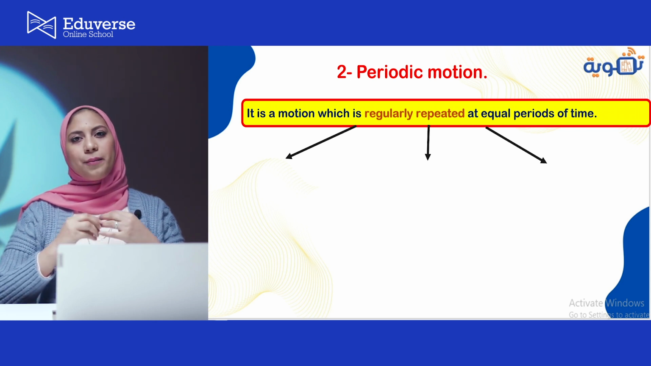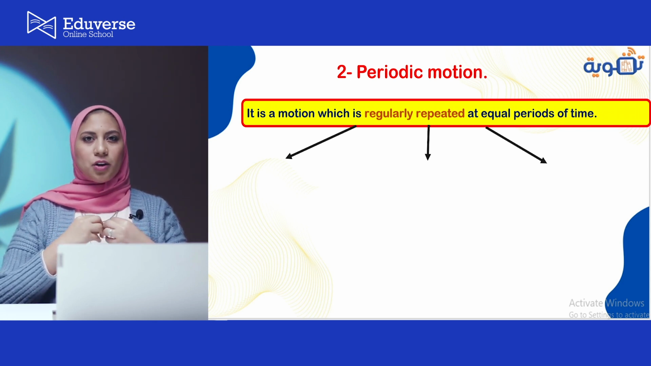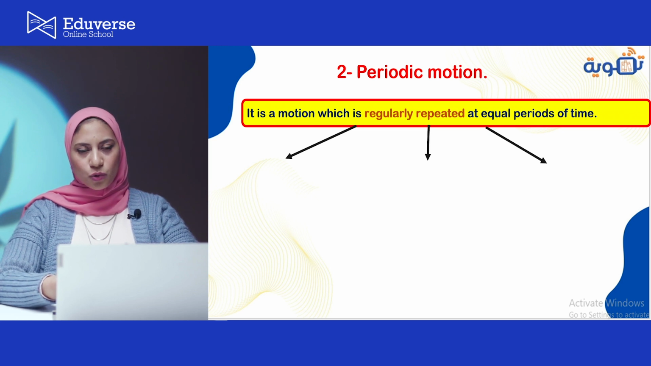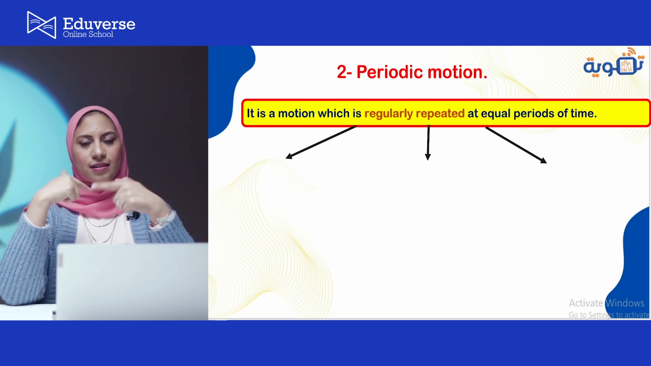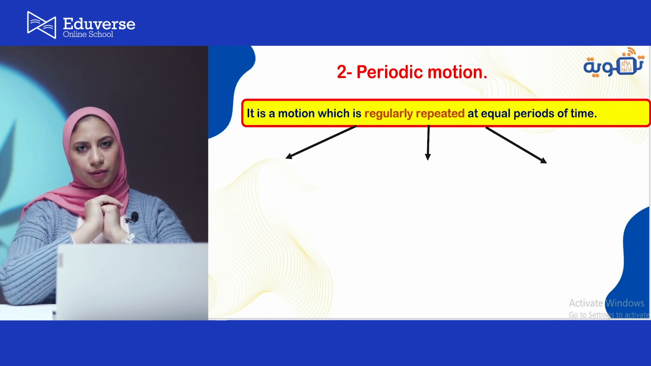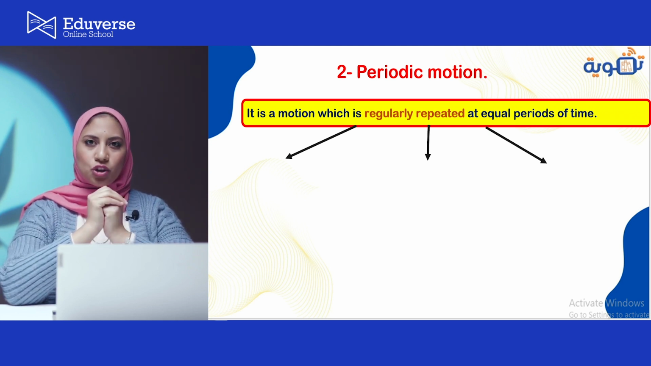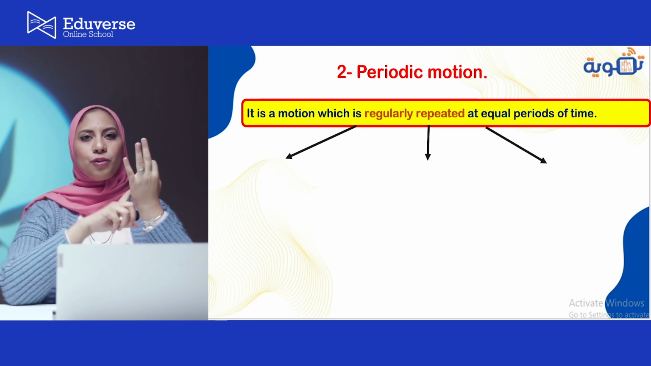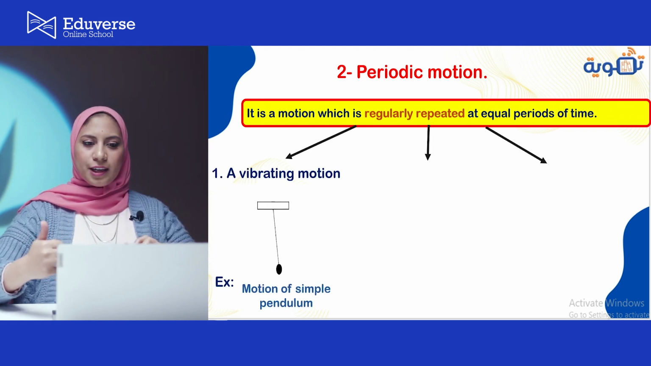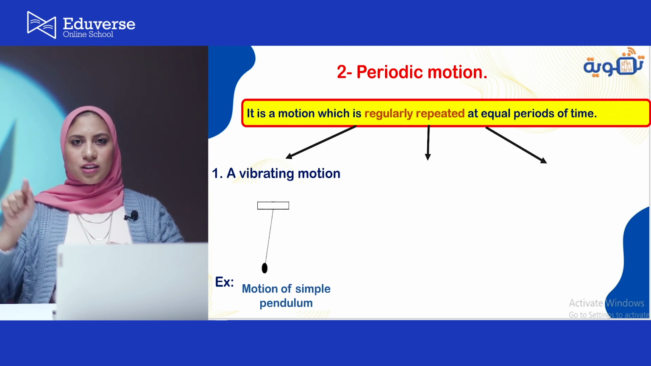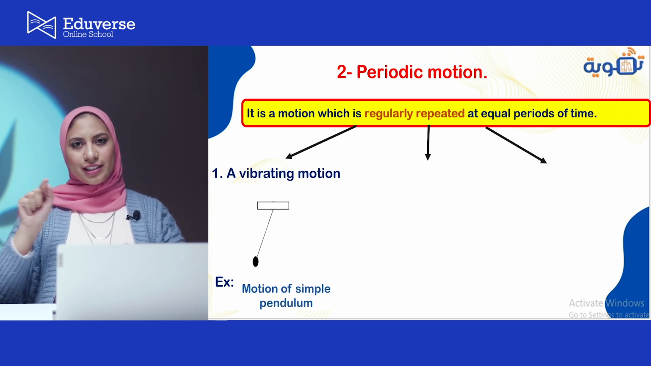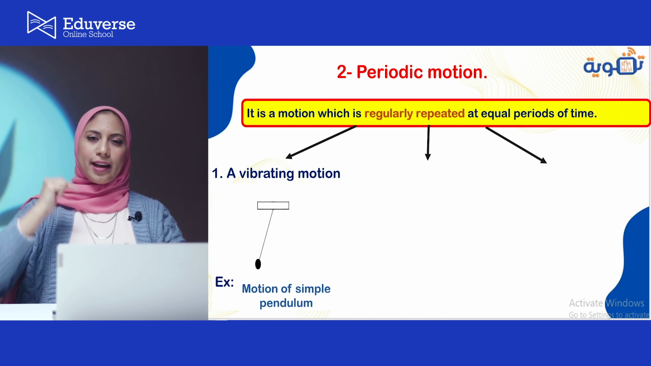Number two, the periodic motion. When we talk about periodic motion, you have to know that periodic motion always repeats itself in equal periods of time. In periodic motion, we have three types. In periodic vibrating motion, we just move in two sides, right and left or up and down.